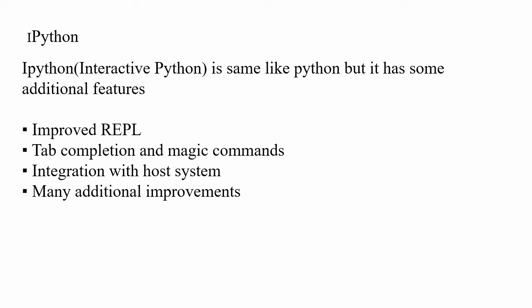Instead of that arrow mark, IPython shows In and a square bracket with a number, like 1, 2, so it shows line number 1, line number 2. Also, each function and variable is shown in different colors. That's one of the features of IPython.